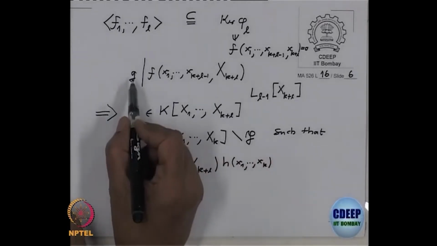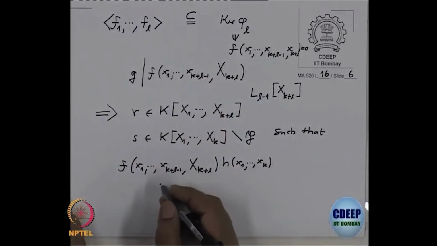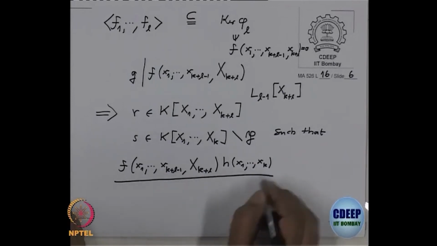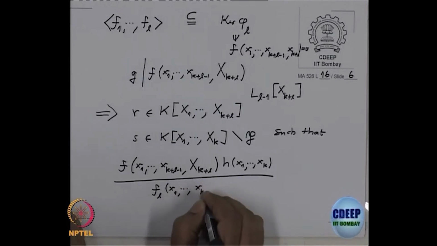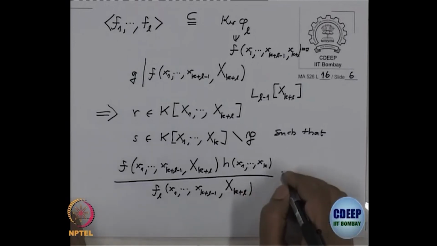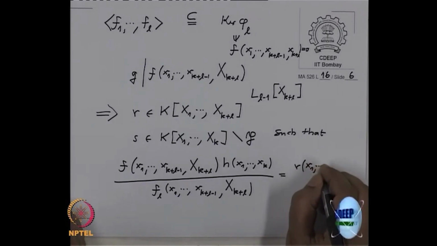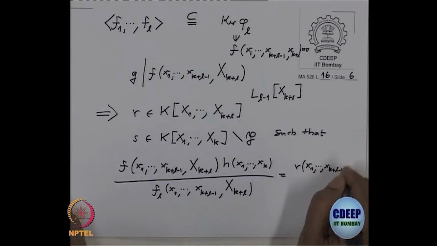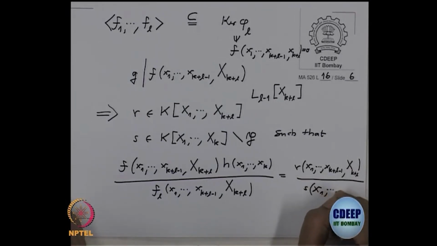Remember, this h is coming from that g when we wrote g as a rational function.